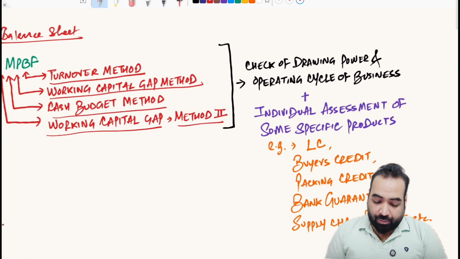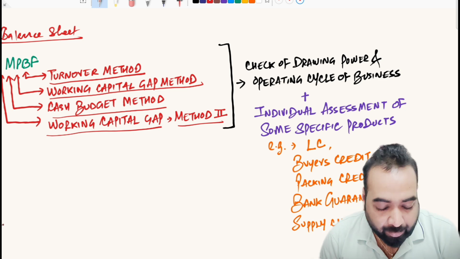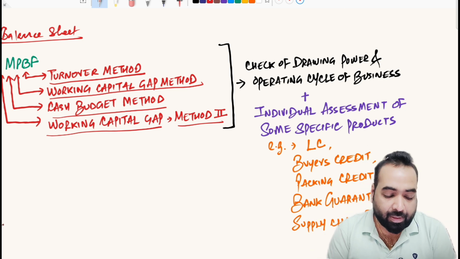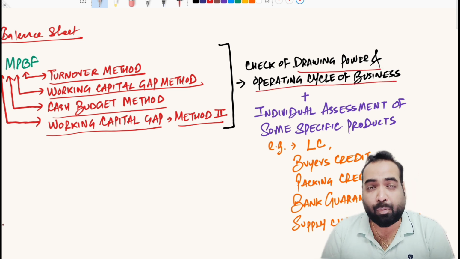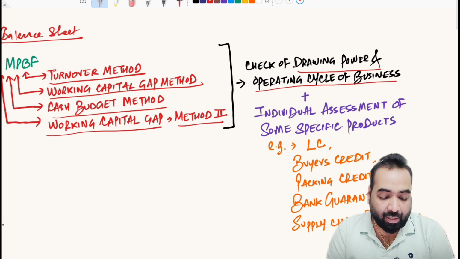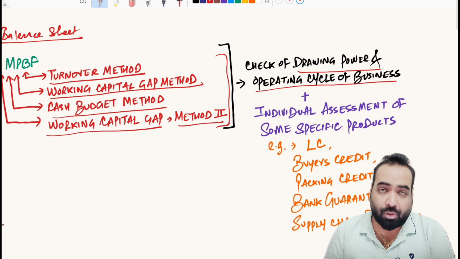All of these norms, the turnover method, working capital gap method, cash budget method, in some of the products they are restricted to the drawing power of the borrower and operating cycle of the business. If the drawing power and operating cycle of the business are not enough to justify the requirement, then even if the client has higher eligibility on these methods, still the bank will give the lower loan to the client, right? So don't worry about it.